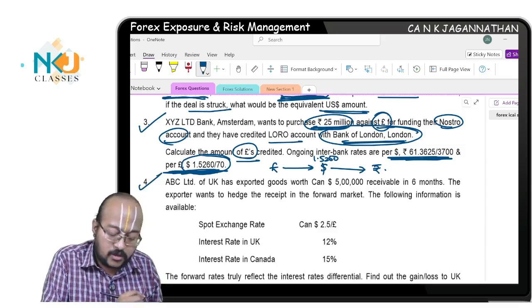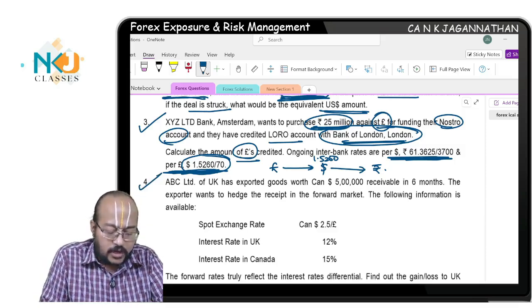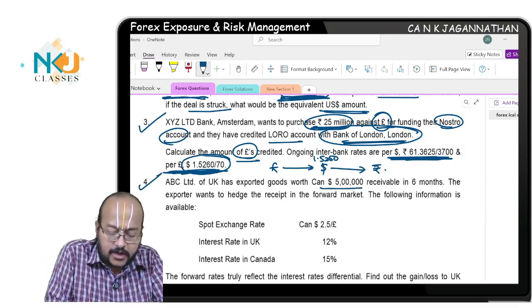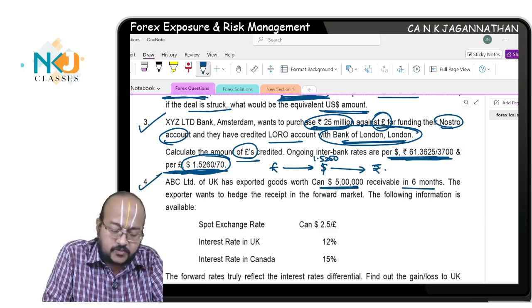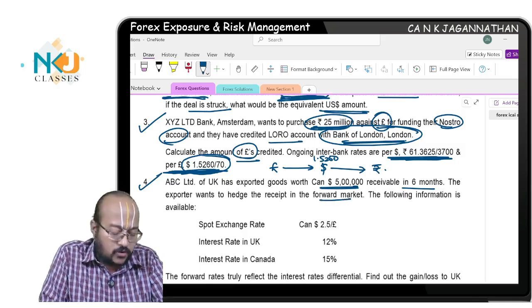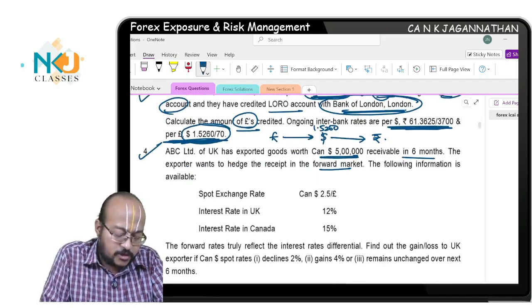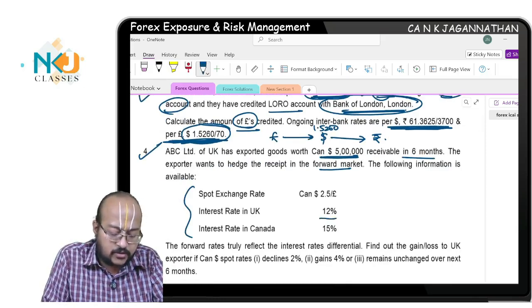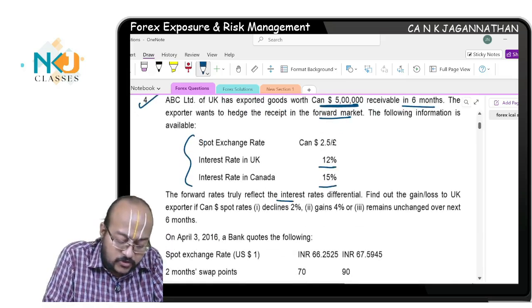Question number 4. ABC Limited of UK has exported goods worth Canadian dollar 5 lakhs receivable in 6 months. The exporter wants to hedge the receipt in forward market. The following information is available. Spot exchange rate is given. Interest rate in UK, interest rate in Canada are given. The forward rates truly reflect the interest rate differentials.